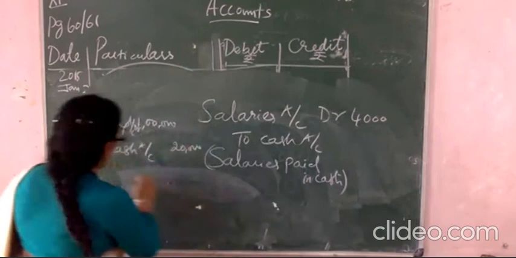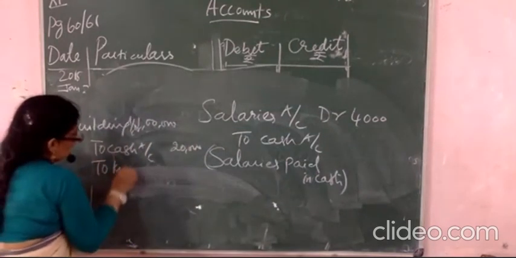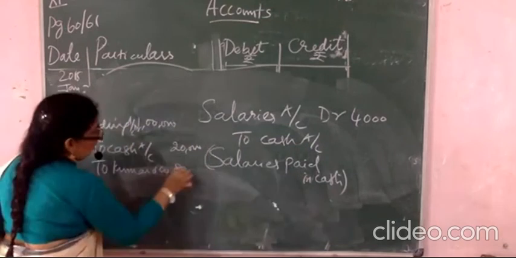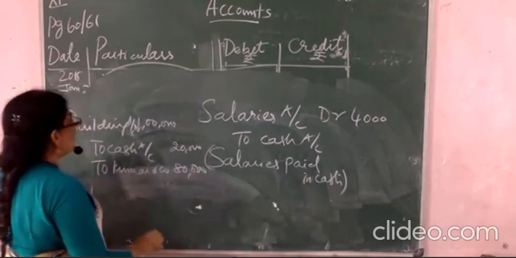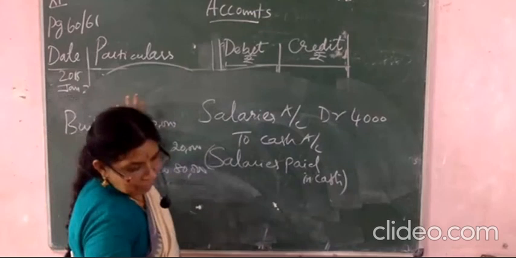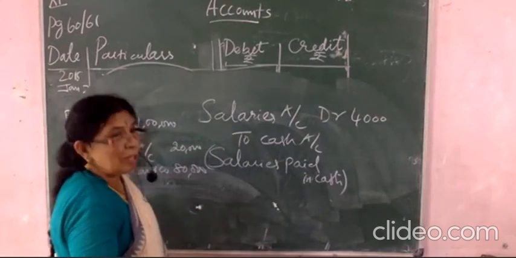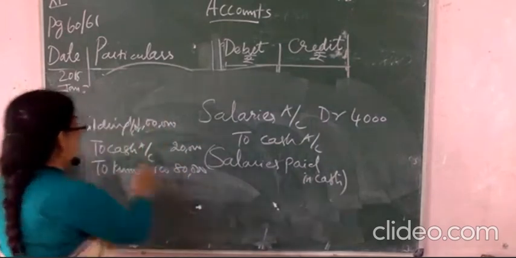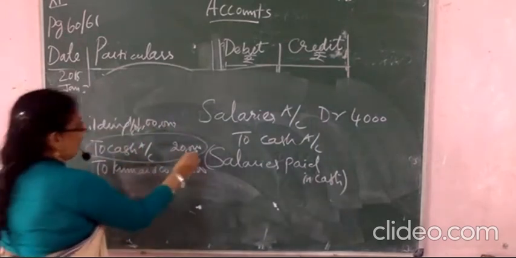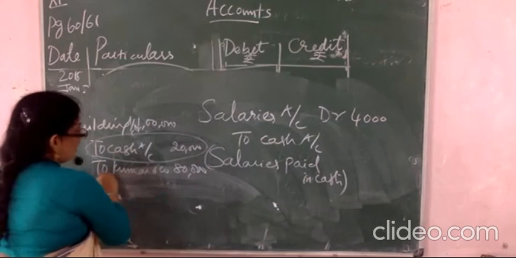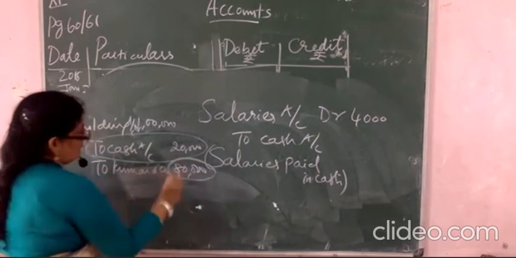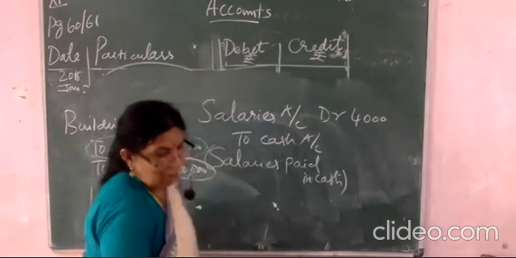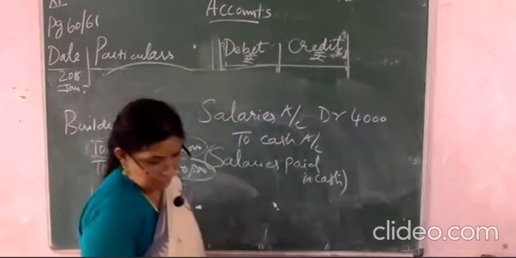Purchased from whom? To Kumar and Company. What is the amount? 80,000. Clear now? What is the value of the building? Building purchased from Kumar and Company, 1 lakh. So what is the advance amount you have given? You have given only 20,000. Then to Kumar, 80,000 is what you have to write here. Out of 1 lakh, you have given advance 20,000. Clear?